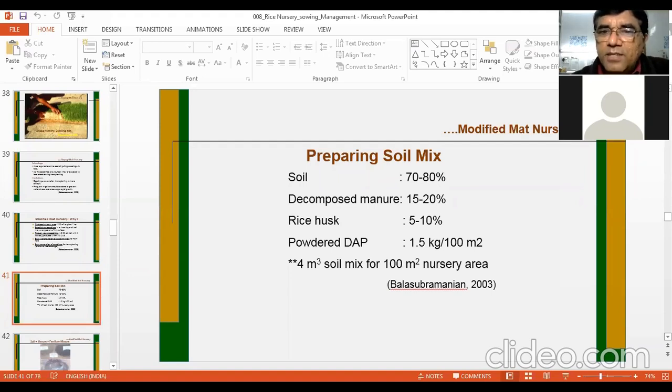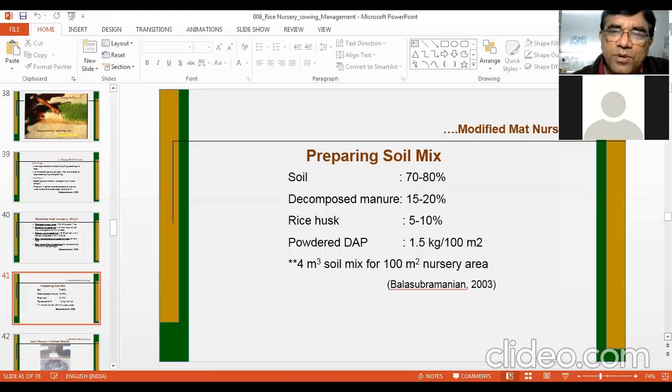First thing, for the modified mat nursery area, you need 100 meter square area. In that 100 meter square area, you need 4 cubic meter soil mixture, and you can prepare this 4 cubic meter soil mixture by having the above ratio of soil, manure, and rice husk.